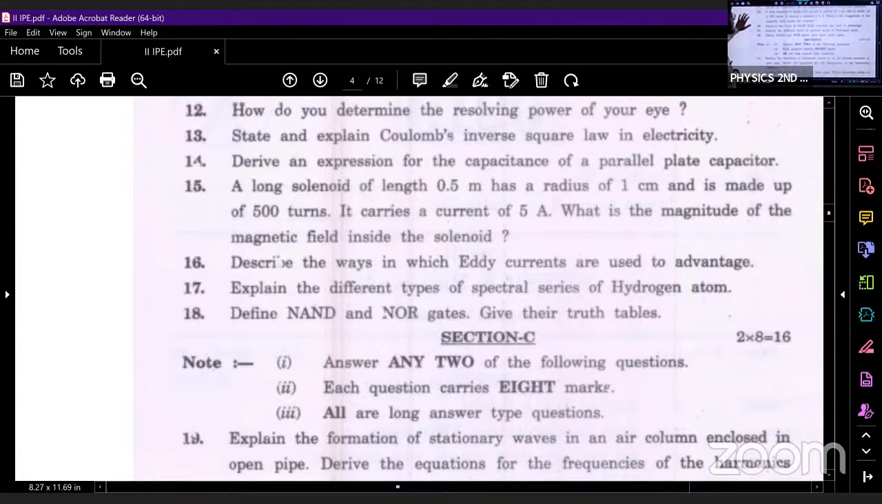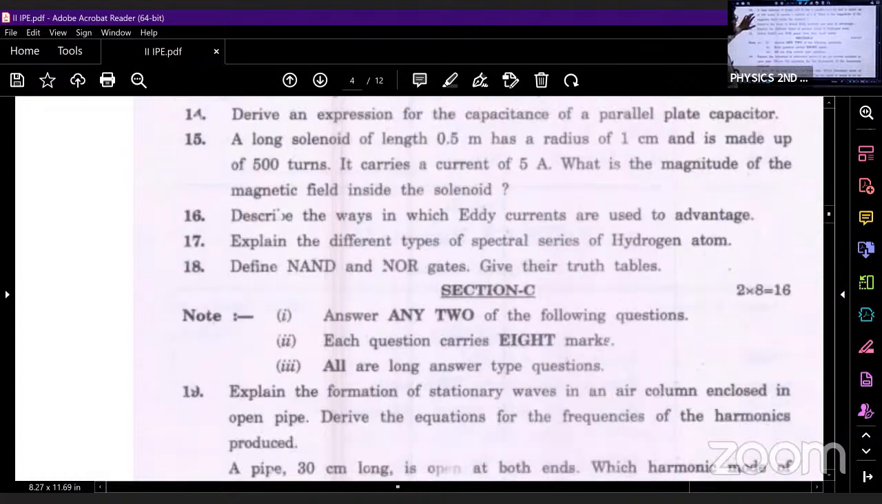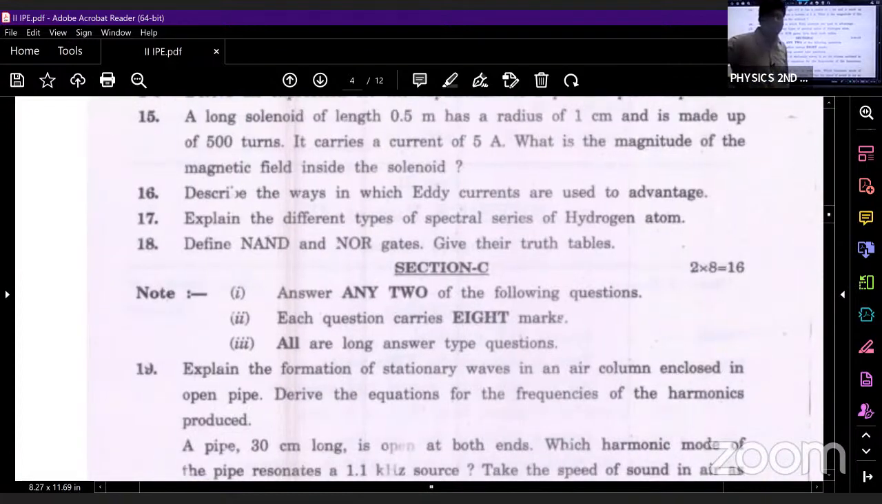Next, what is the next question? Next question is from moving charges and magnetism. I have discussed this numerical for moving charges and magnetism. What is he telling?